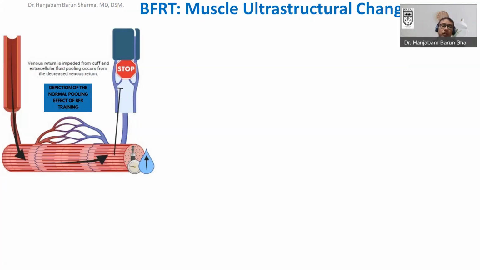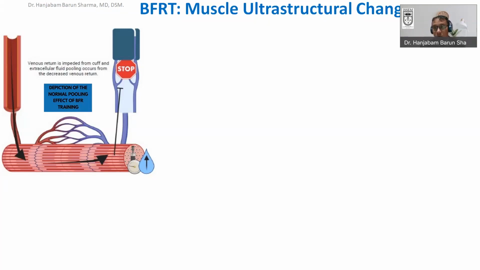And the important point is that, for standardization purposes, we are applying the occlusion pressure relative to the total arterial occlusion pressure, also known as limb arterial occlusion pressure. So suppose 140 or 200 millimeters of mercury is your limb arterial occlusion pressure, where 100% occlusion of the artery happens at rest, then you prescribe the pressure cuff depending upon a percentage of that total arterial occlusion pressure.